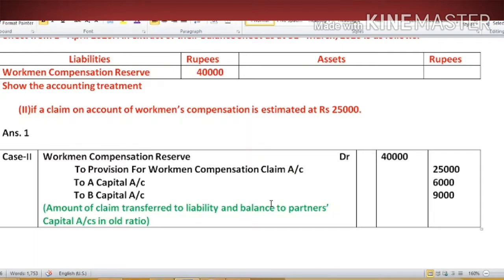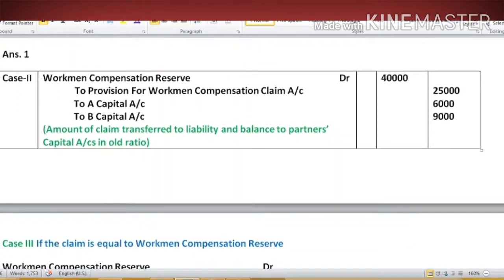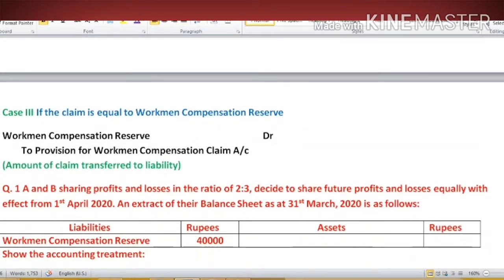While you are preparing the balance sheet of the new partnership firm, on the liability side you will show this liability, provision for workman compensation claim account, at rupees 25,000. Now let's see what could be the other situations.